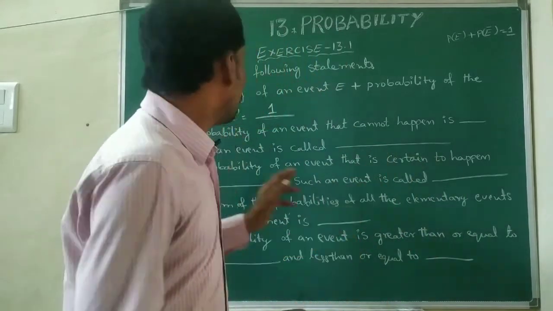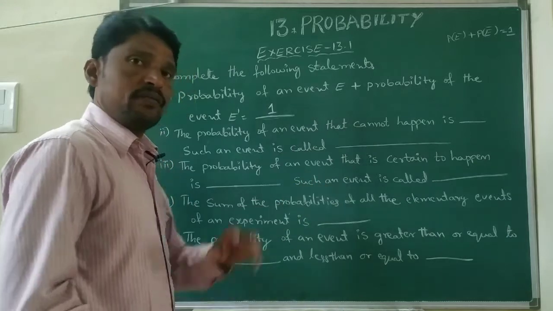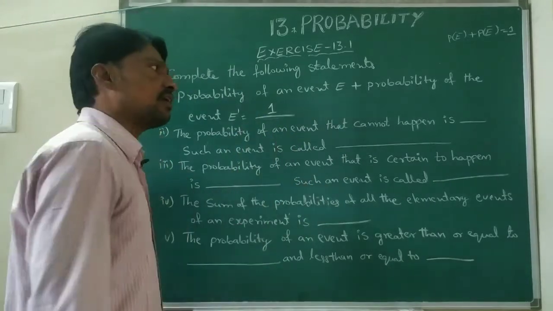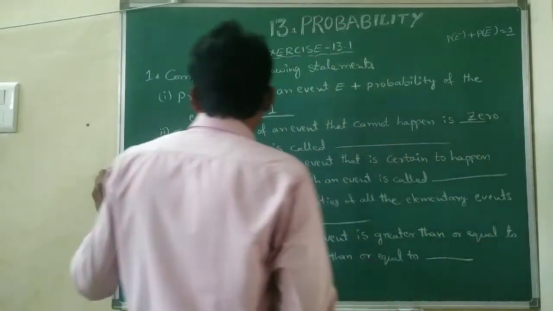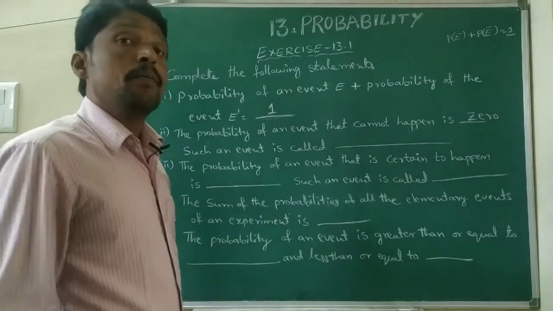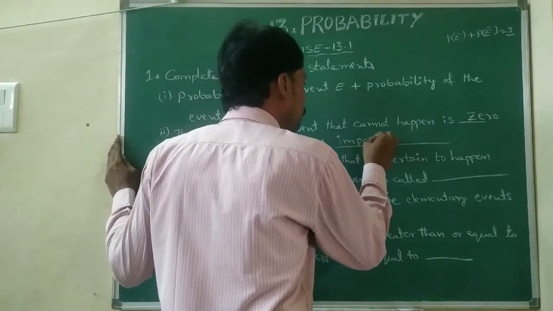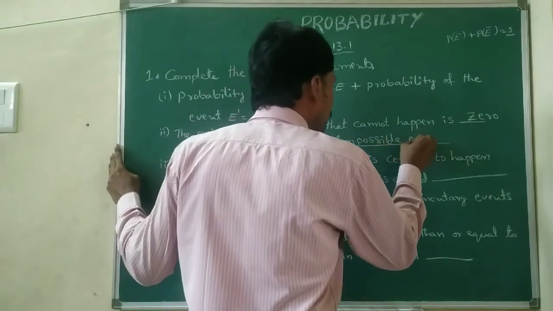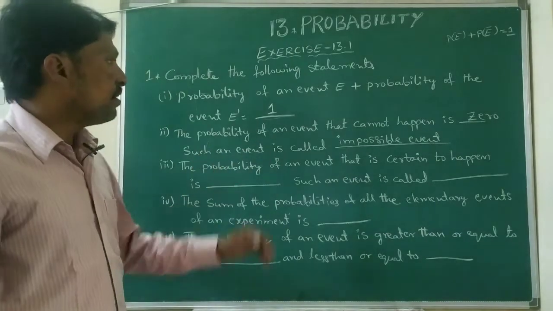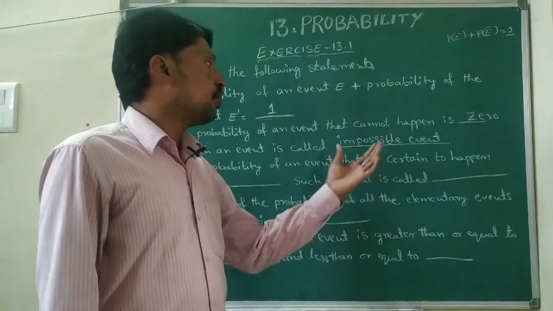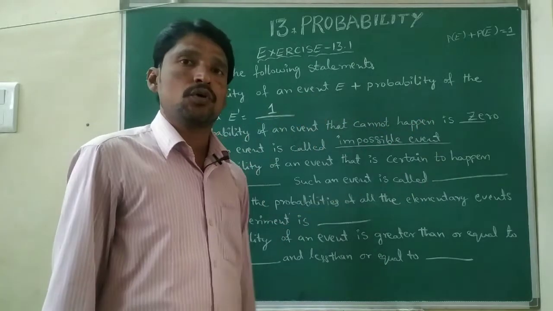So the probability of an event that cannot happen is 0. Such an event is called an impossible event. The probability of an impossible event is always 0 only.